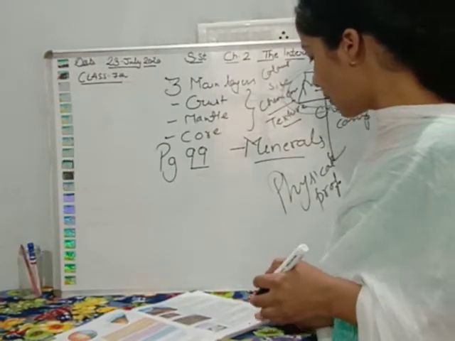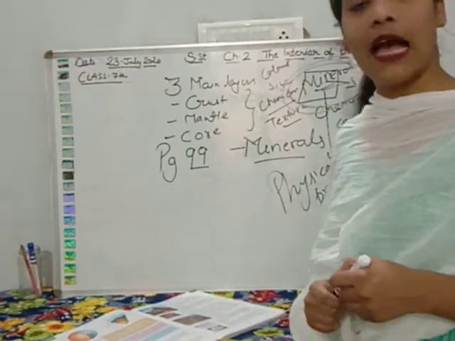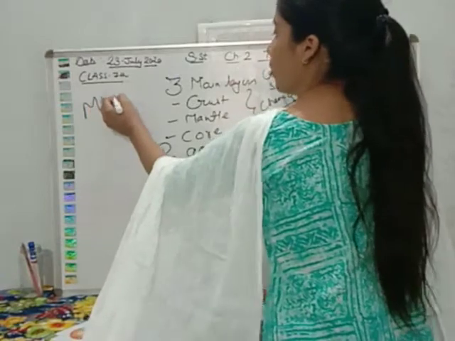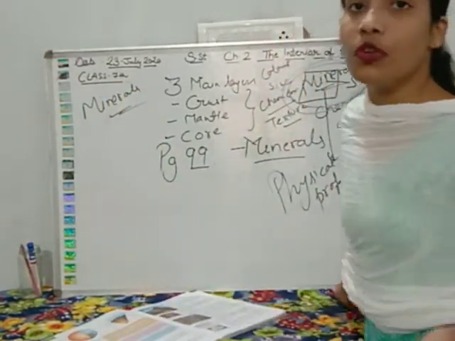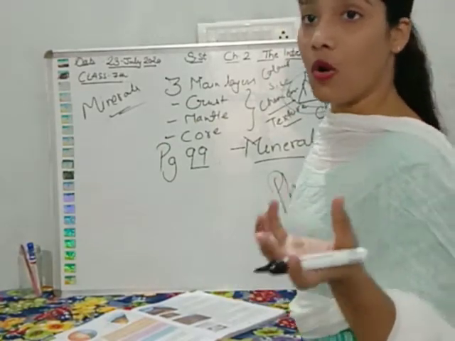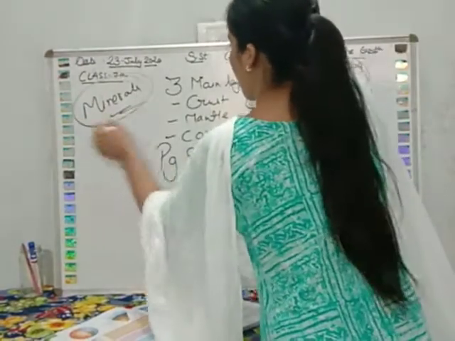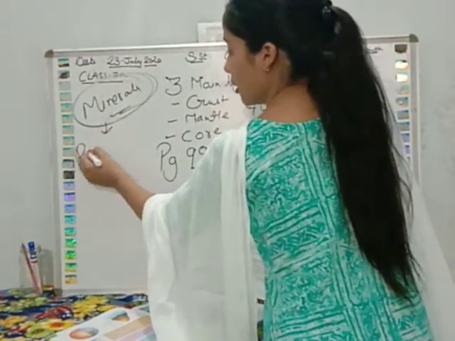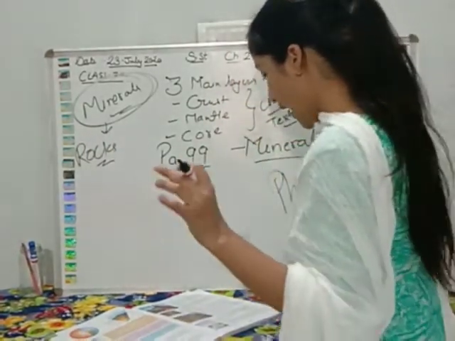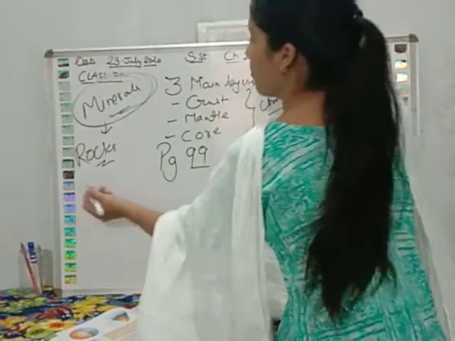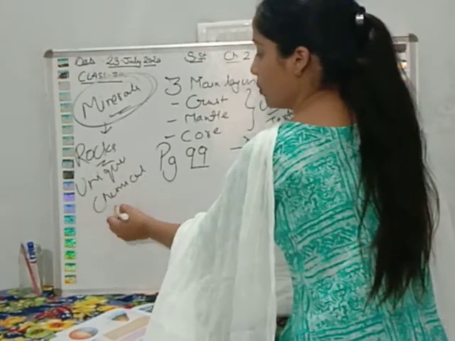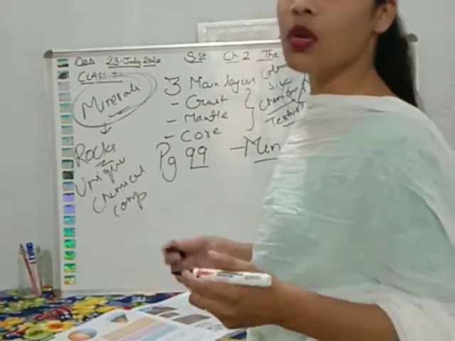Minerals are broadly classified into two, metallic and non-metallic minerals. First of all, what is a mineral? Minerals are composed from rocks, and they have a unique chemical composition.